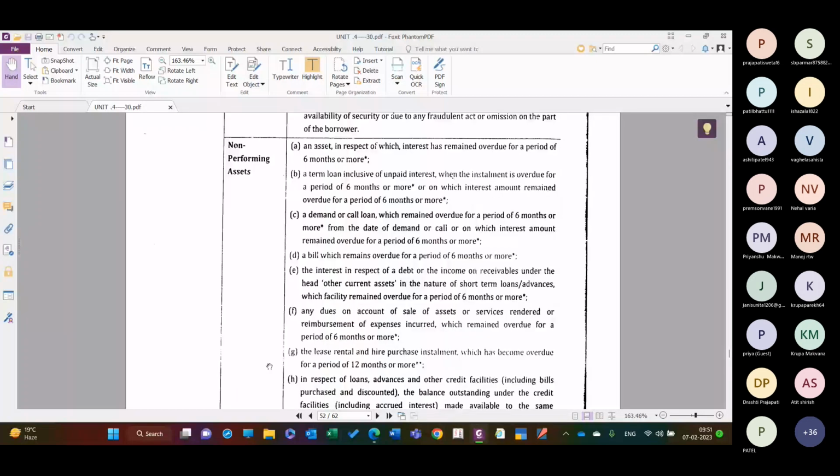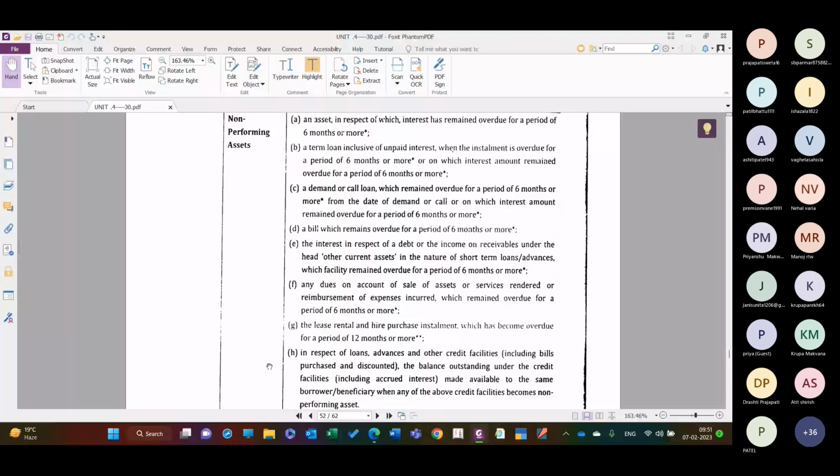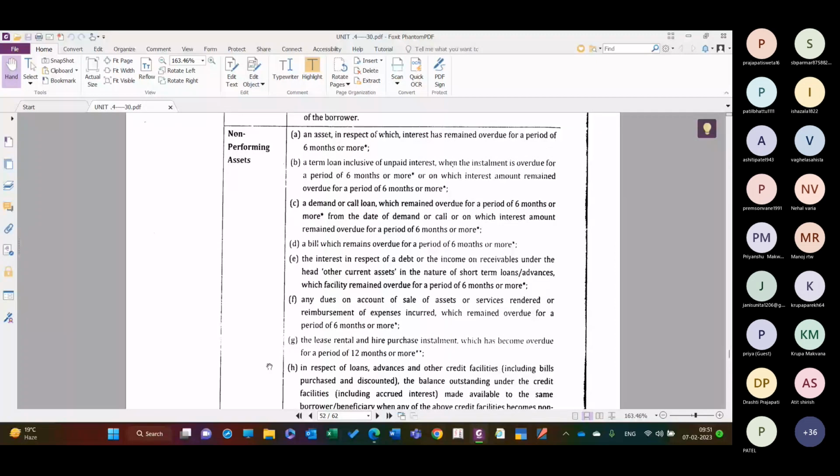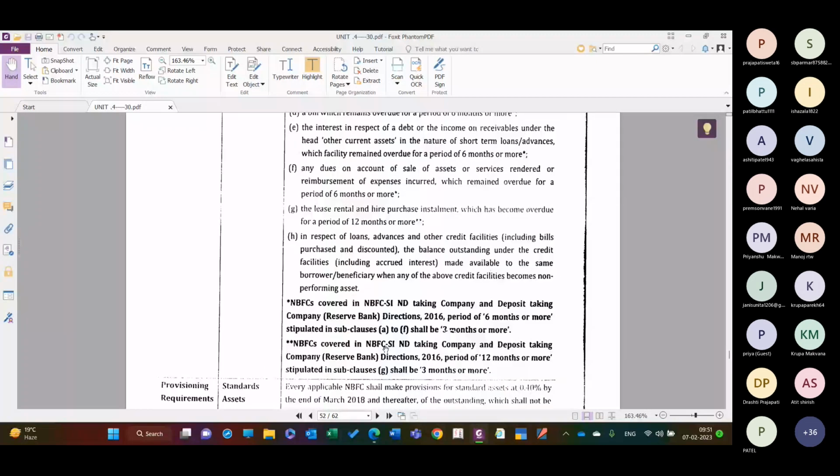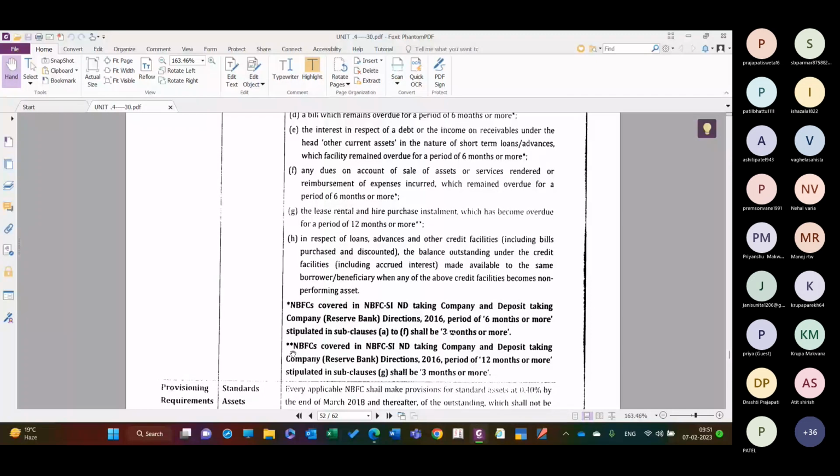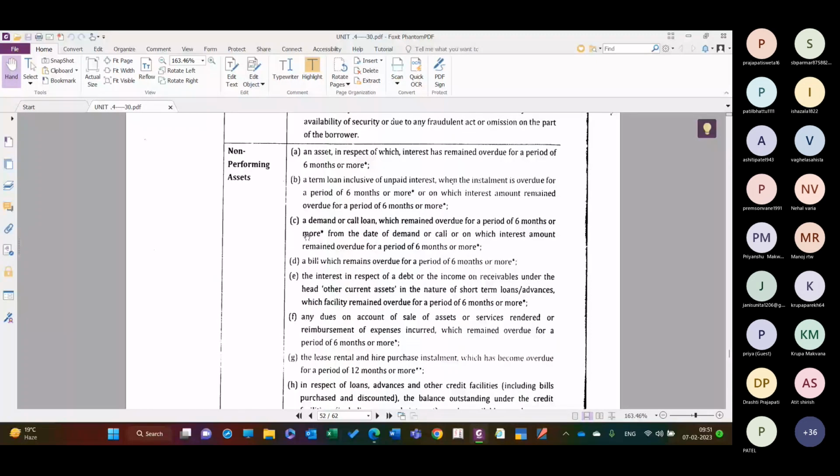Who should be treated, which asset should be treated as NPA, right? So there is an asterisk over there. So this asterisk you need to understand. So let's understand first. An asset in respect of which the interest has remained overdue for a period of 6 months or more, right?